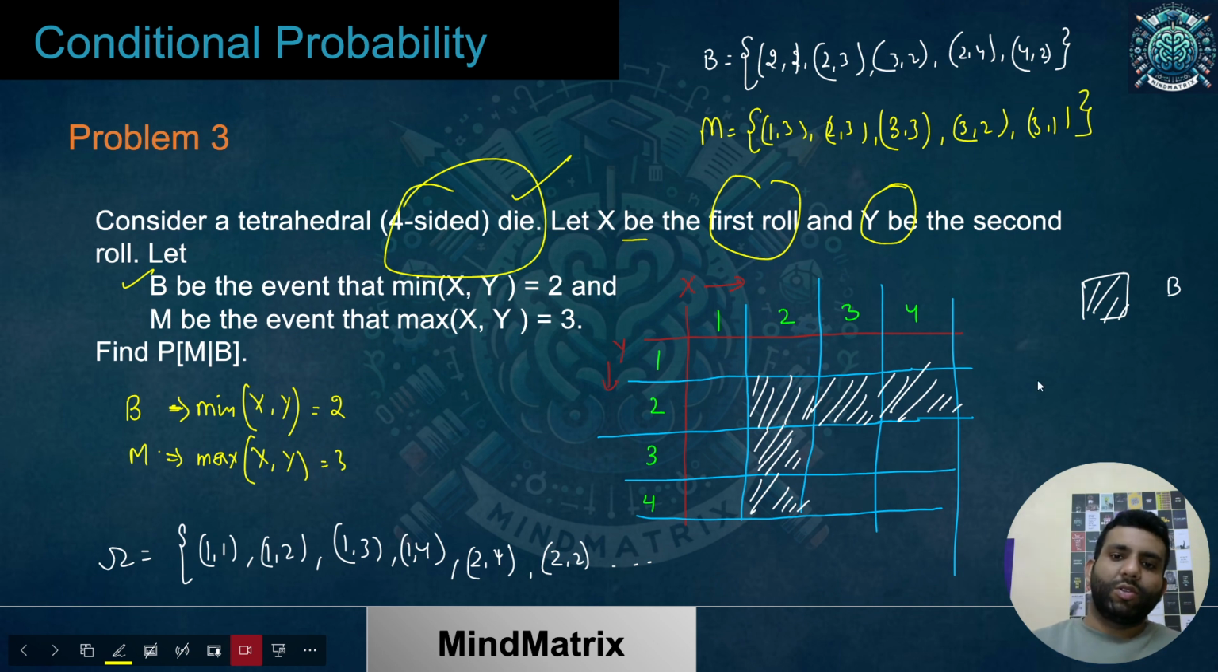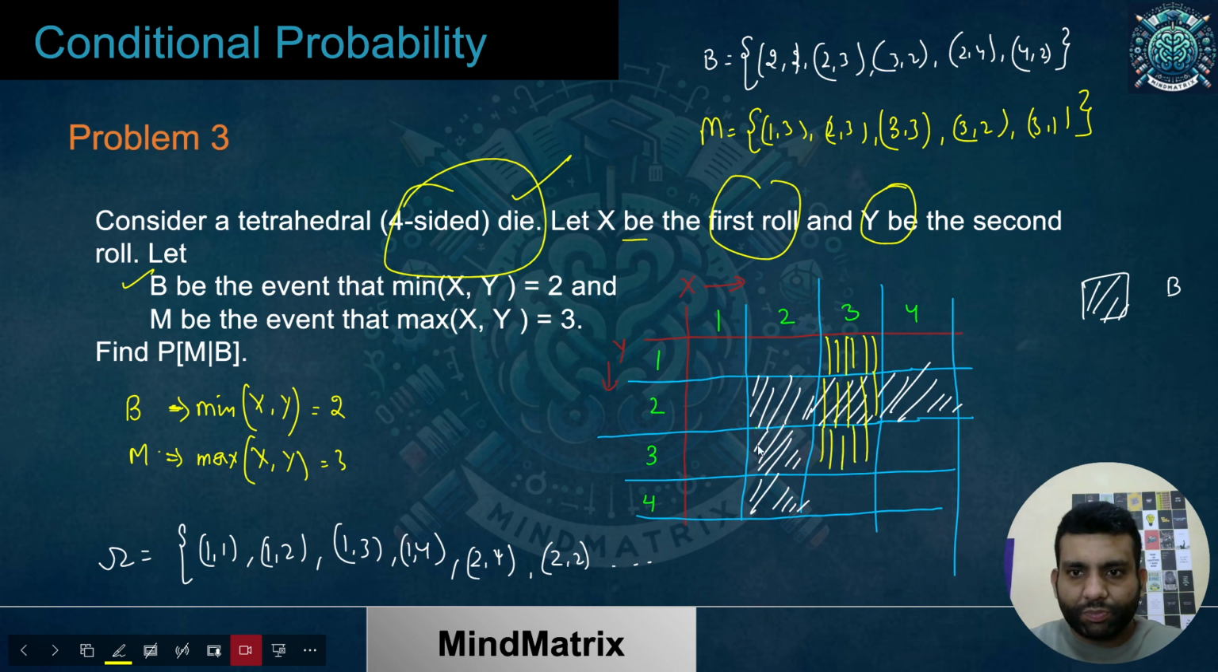Okay. So over here, if I would like to represent, how would it look like? So 3 comma 1 is this one. Okay, this one. 3 comma 2 is like this. 3 comma 3 is like this. 2 comma 3 is this. 1 comma 3 is this. Okay. So this thing represents M.